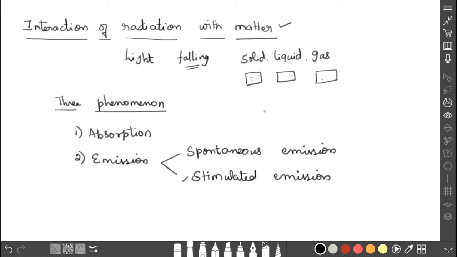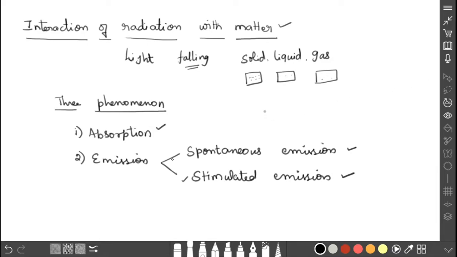So the third one is very important for laser production. That is the reason we are talking about this topic. When light falls on matter, these three phenomena take place: first absorption, second spontaneous emission, and third stimulated emission. Let us discuss each in detail.